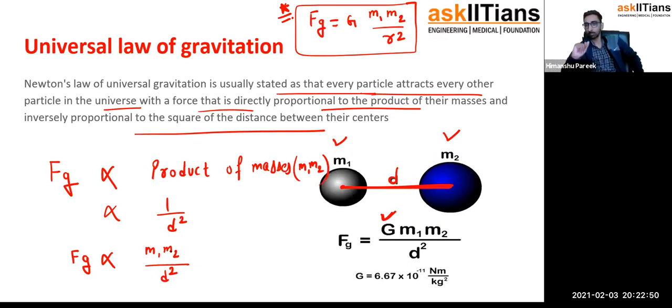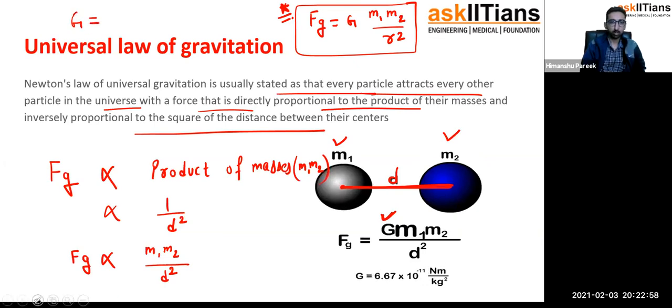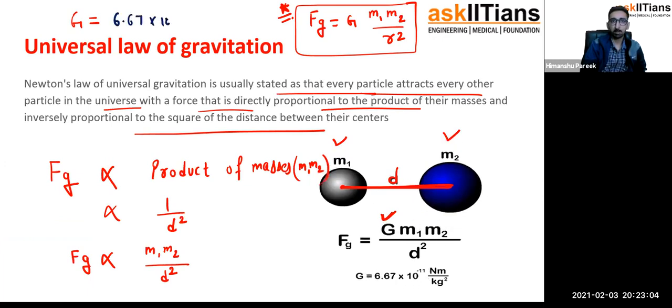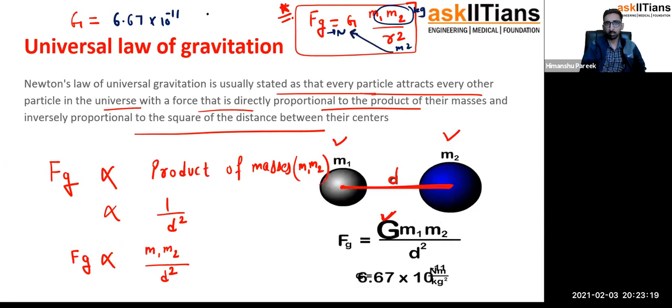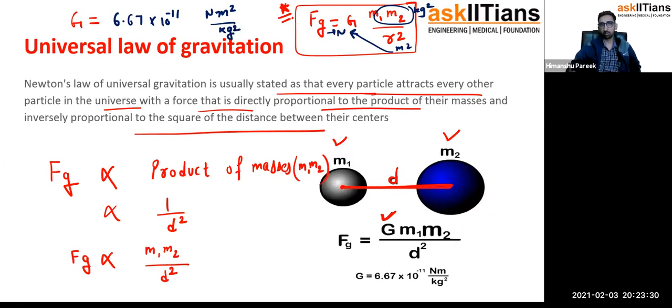It is capital G. Now the beautiful part about this gravitational constant is that this capital G value is the same throughout the universe. It is 6.67 multiplied by 10 power minus 11. How can you frame the unit? You should know this. The unit is Newton, meter squared, and kg squared. Take meter squared on the left side, Newton meter squared, and take kg squared in the denominator. So Newton meter squared per kg squared. That's how we write the unit of the gravitational constant.